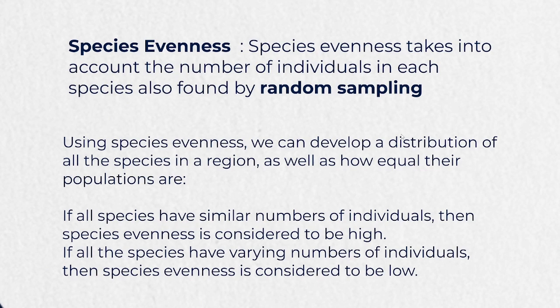And if the species have varying numbers of individuals, then species evenness is considered to be low. Of course, if there's a lot of difference between the number of individuals in each species, what will that lead to? That will lead to the species being uneven, and that will decrease the species evenness. It just goes by its name.